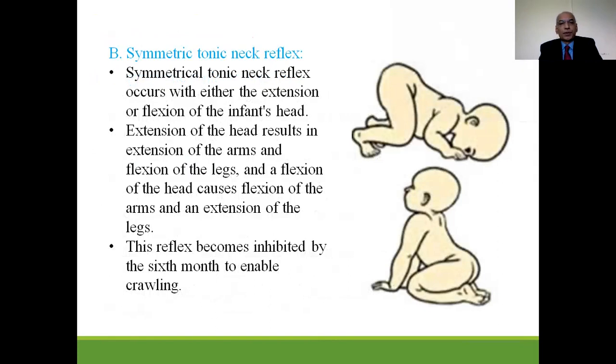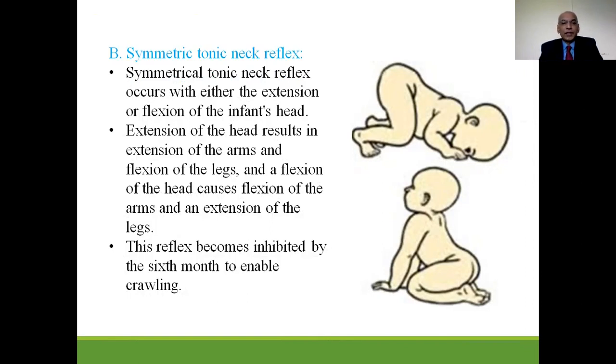Symmetric tonic neck reflex. There are two types. Symmetrical tonic neck reflex occurs with either the extension or flexion of the infant's head. Depending on this, the response is different. Extension of head results in extension of the arms and flexion of the legs, and flexion of the head causes flexion of the arms and extension of the legs. These are the two subtypes.